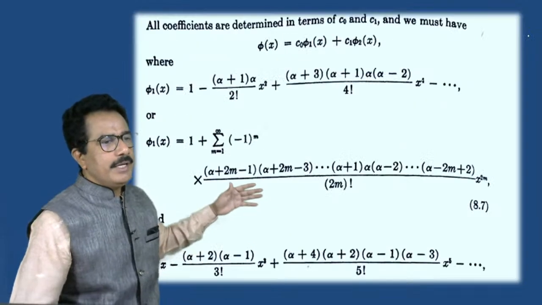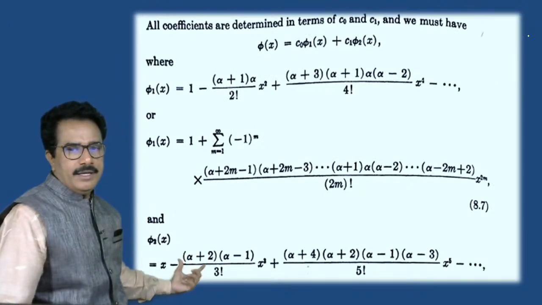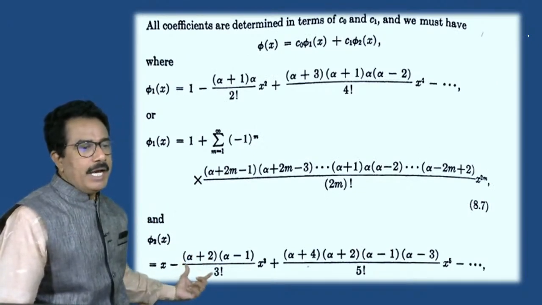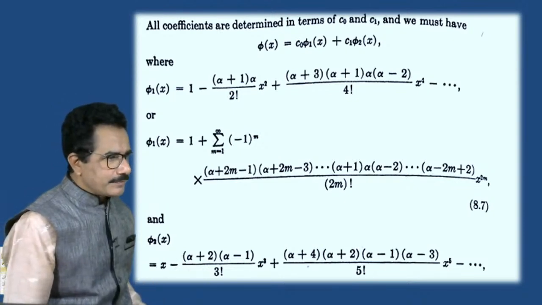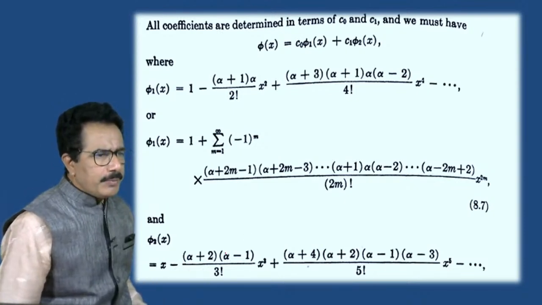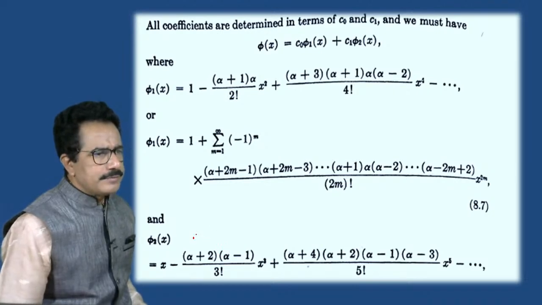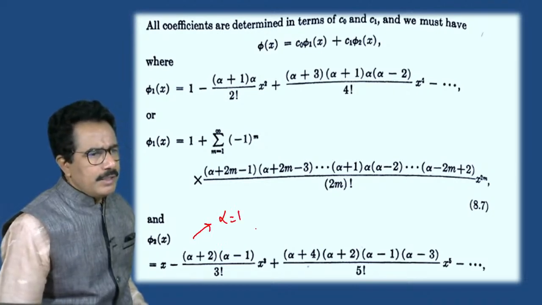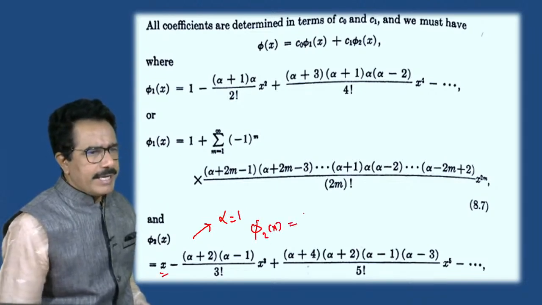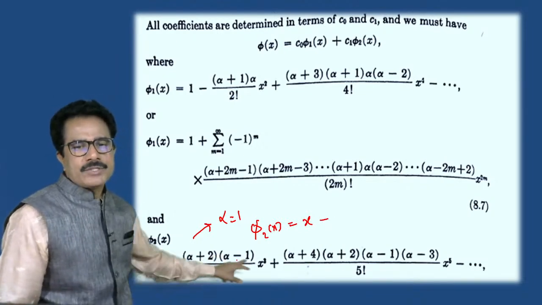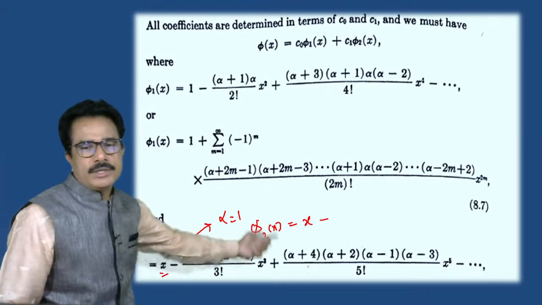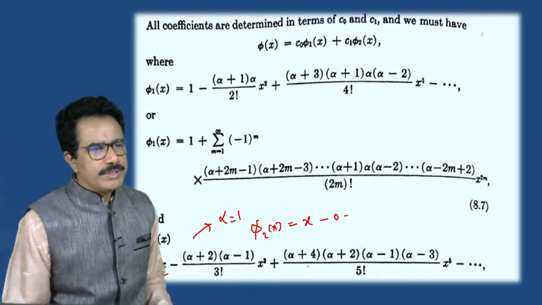Now see this. Now if we put alpha is equals to 1, similarly process. If we put alpha is equals to 1, then phi 2 of x is equals to, first term is x, minus alpha is 1, 1 minus 1 means 0, second term 0, third term 0, which gives 0, 0, 0, 0 in this way.